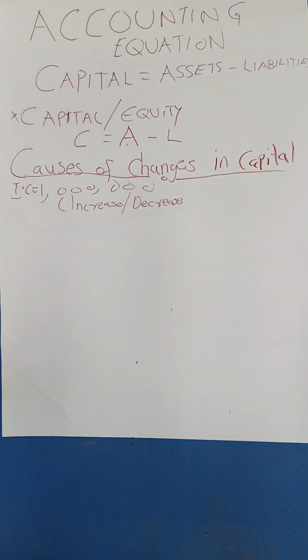Good. So these are just factors. The question can be framed to highlight or discuss factors that can result in changes in capital. Now, I will talk about both the ones that will increase and those that will decrease. One, we have additional investment. Now, I've invested 1 million in the business as my initial capital.